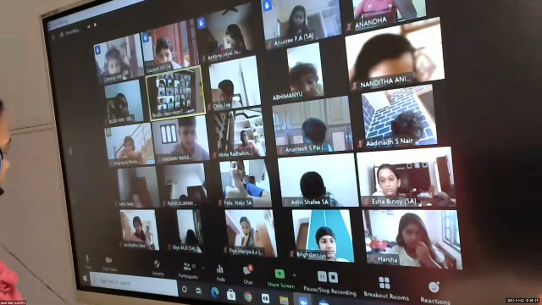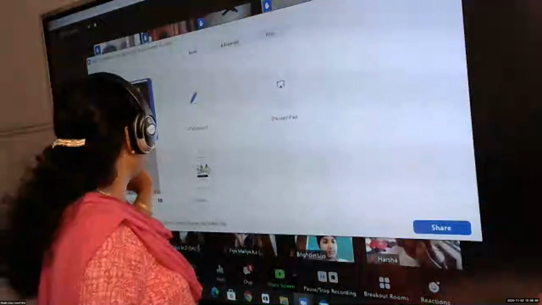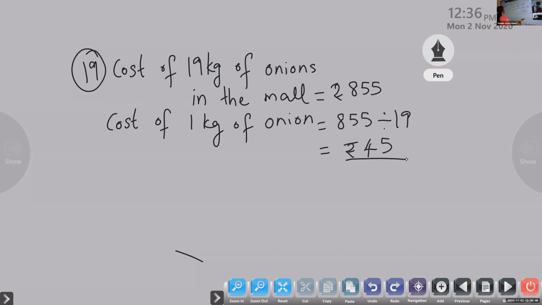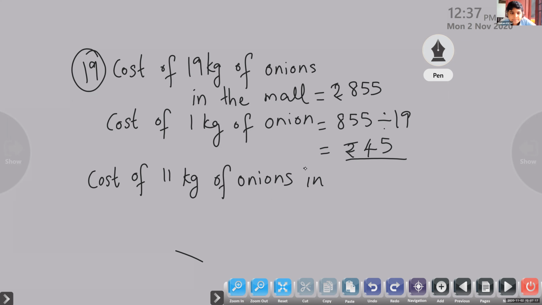Okay, so the answer is 45. Rupees 45. Okay, next what we have to write? Cost of 11 kg of onions in the vegetable market. Cost of 11 kg of onions in the vegetable market.